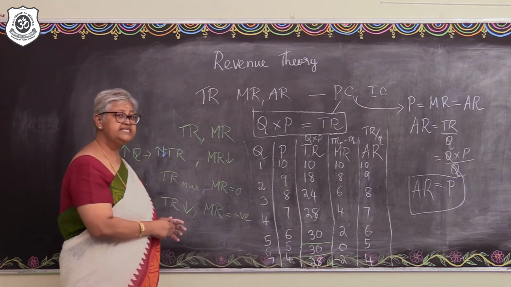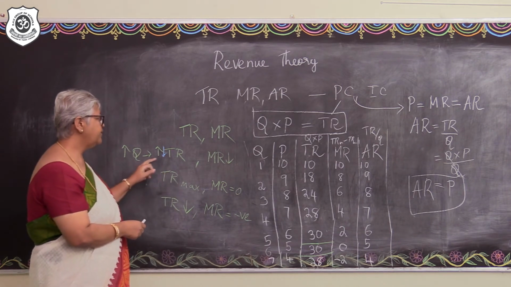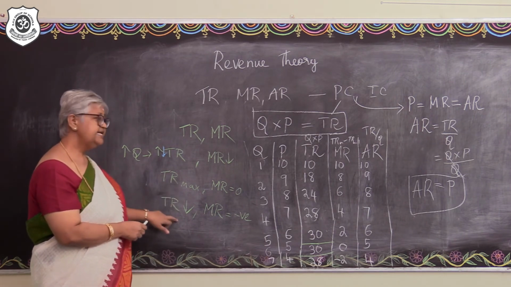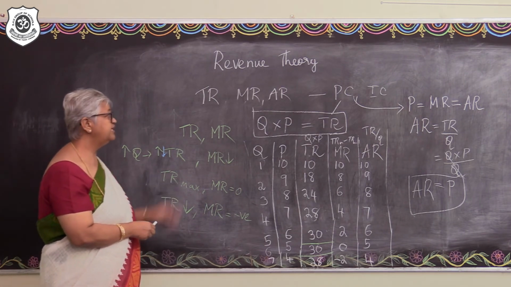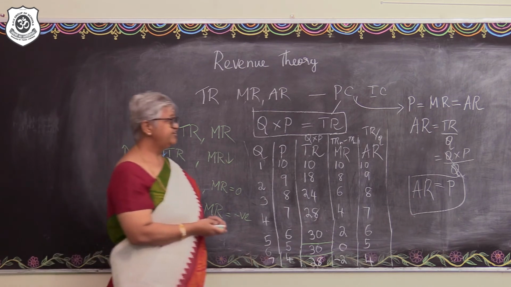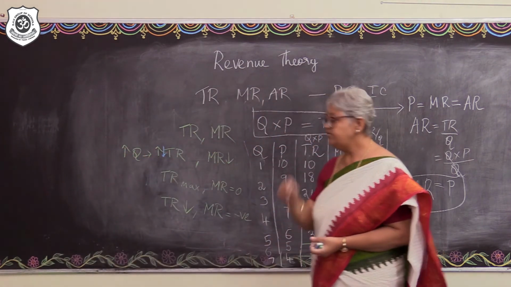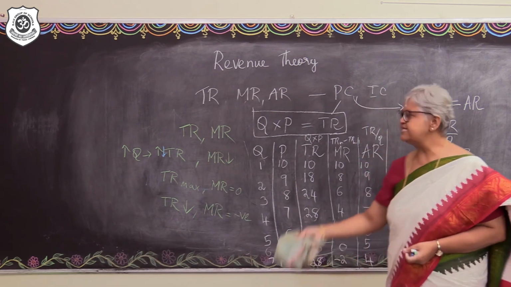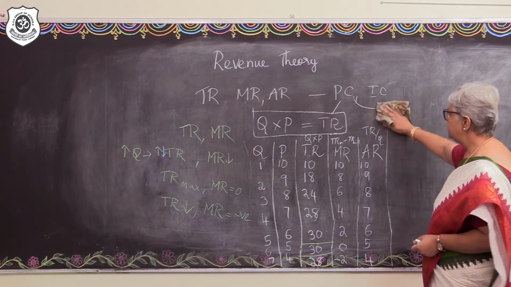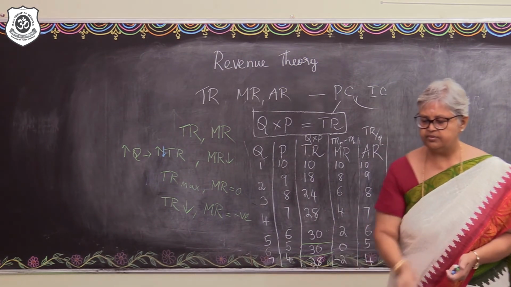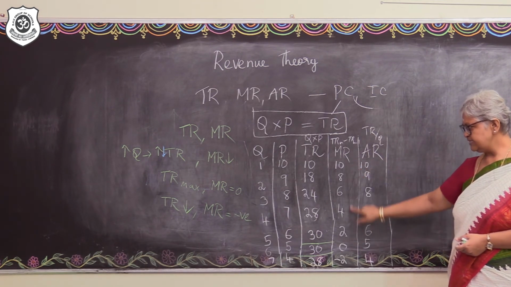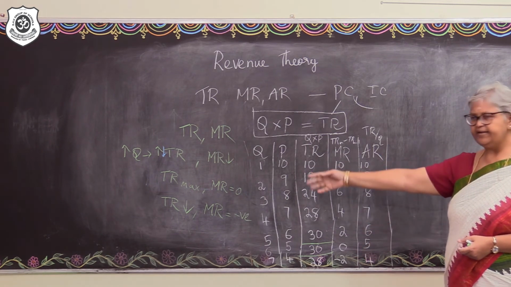And while MR is showing such a behavior, simultaneously the total revenue seems to be increasing at a decreasing rate and then becomes maximum and then it starts falling. So this is the behavior in an imperfect competition that is displayed between the total revenue and the marginal revenue. Meanwhile, there are a few more observations that we can make between the marginal and the average revenues. So look at the marginal revenue: 10, 8, 6, 4. Continuously it's falling, becoming 0, negative. That's what we saw there.